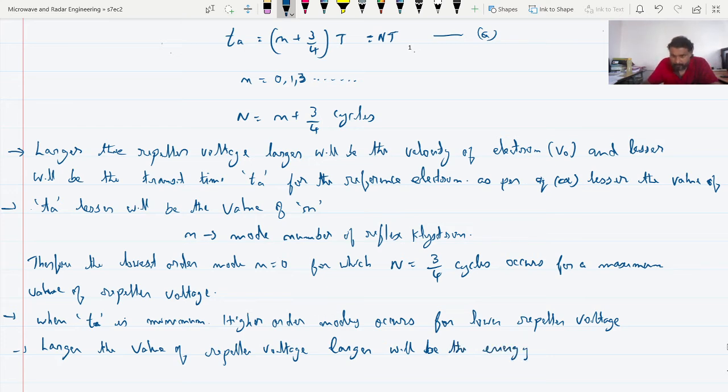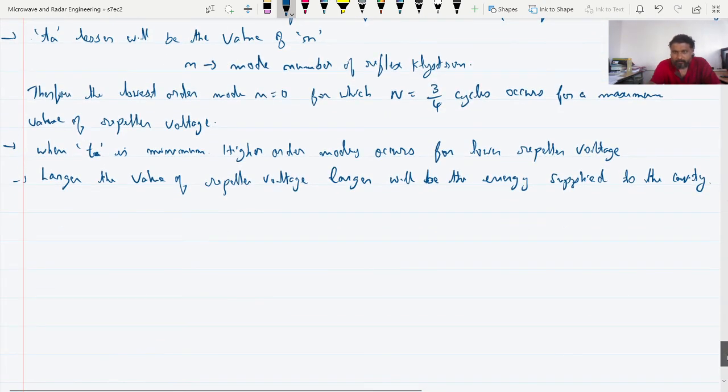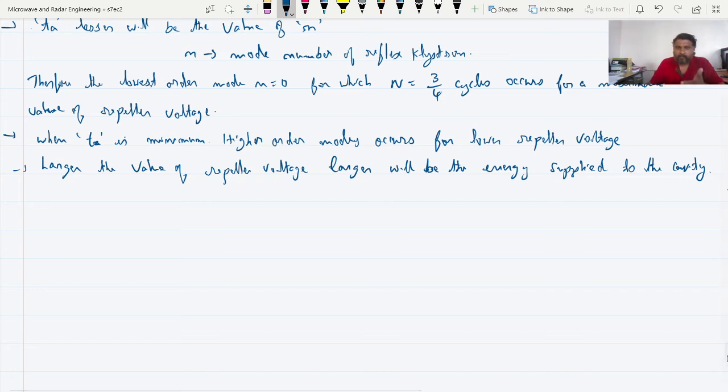So once we are giving larger values of Doppler voltage to the reflex klystron, larger energy will be supplied to the cavity by the bunch of electrons, and larger will be the output power. Okay.